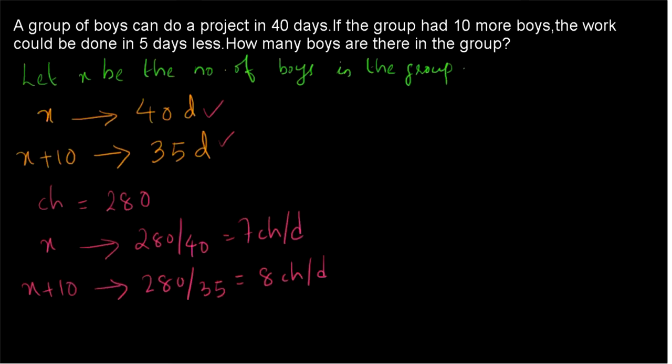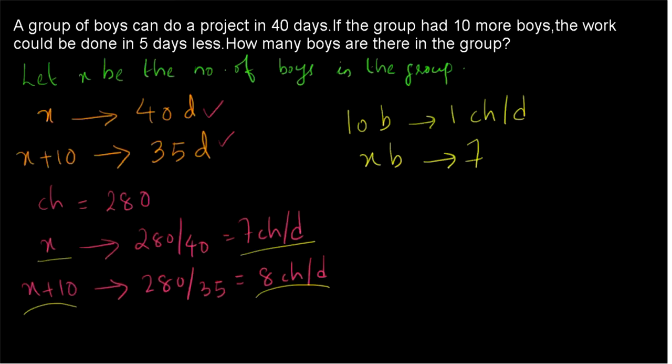So from this, what information will we be getting? x boys are having 7 chocolates per day and x plus 10 boys are having 8 chocolates per day. So from that we will be getting that 10 boys are actually having 1 chocolate per day. We are just taking the difference, x plus 10 minus x. So 10 boys will be having 1 chocolate per day. So x boys are having 7 chocolates per day. So what is x? That is what we have to find out. So just taking as a ratio, we can get 10 by x is equal to 1 by 7. Therefore x is equal to 70. So there are 70 boys in the group.